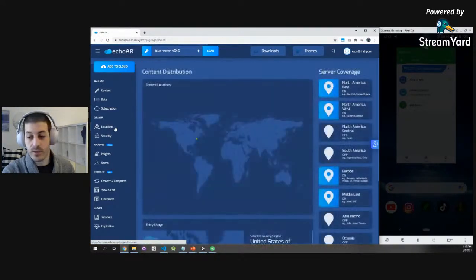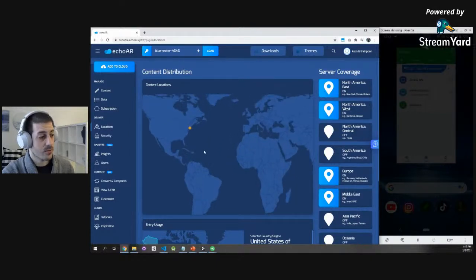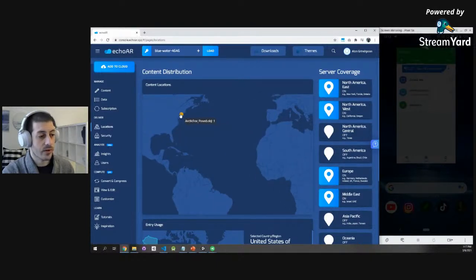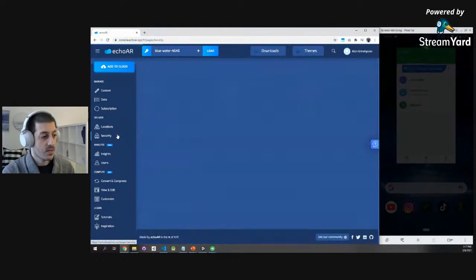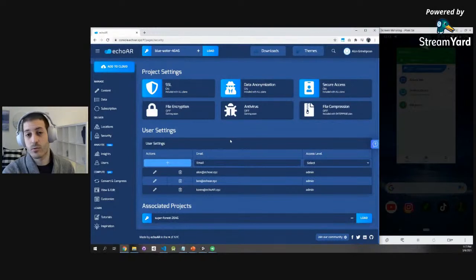Here we also have the locations page. It basically allows you to see the distribution of content. You're able to see, oh, I have this 3D model right here in New York, and I see what servers are backing my application. If I'm working as a team, which most hackathons usually do, we have a way for you to add users to your project so people can work together and collaborate.